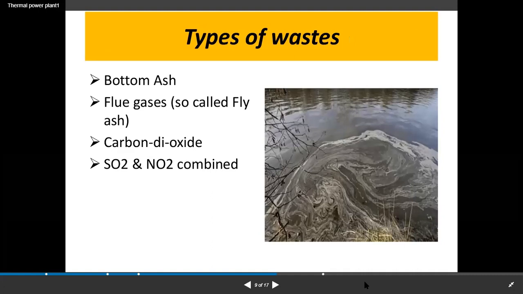Next, types of waste: bottom ash, flue gases, so-called fly ash, and carbon dioxide, SO2 and NO2 combined. These are the types of waste from the thermal plant.